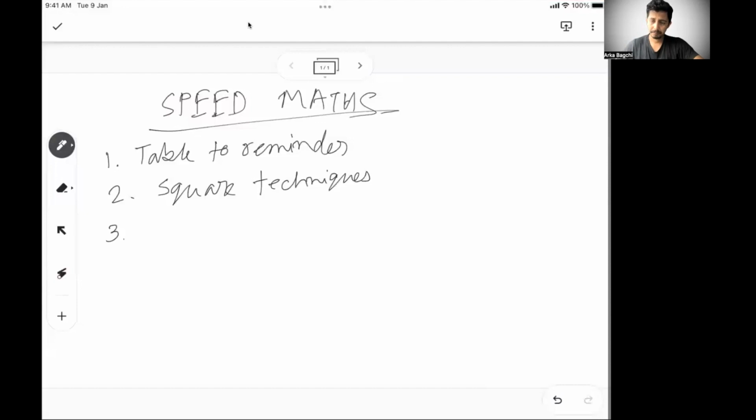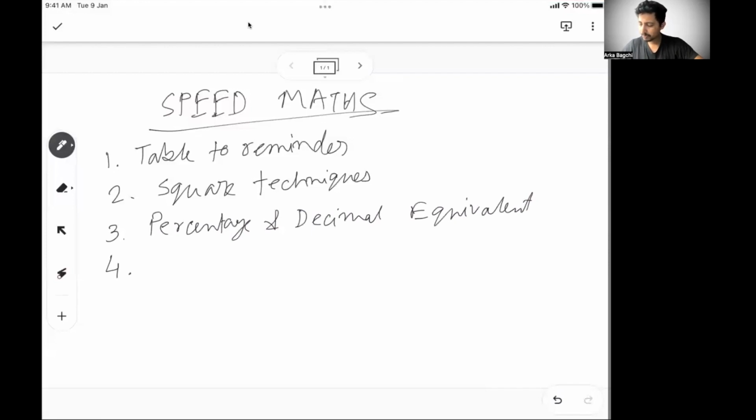The third topic that we are going to do is percentage and decimal equivalents. This is one area where, if you can learn by heart, it's good. Otherwise, if you can understand the logic, you may be able to remember some of them. I'll tell you how to do that. Then typically we do a small multiplication technique.